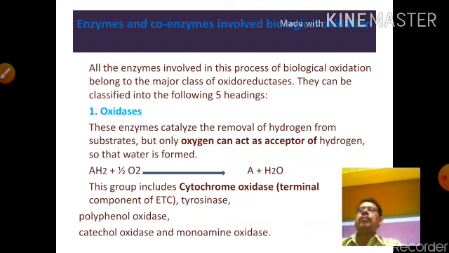AH2 is the substrate, plus half O2 gives the formation of A plus H2O. This group includes cytochrome oxidase or terminal component, tyrosinase, polyphenol oxidase, catechol oxidase, and monoamine oxidase. These are all oxidases involved in this reaction.